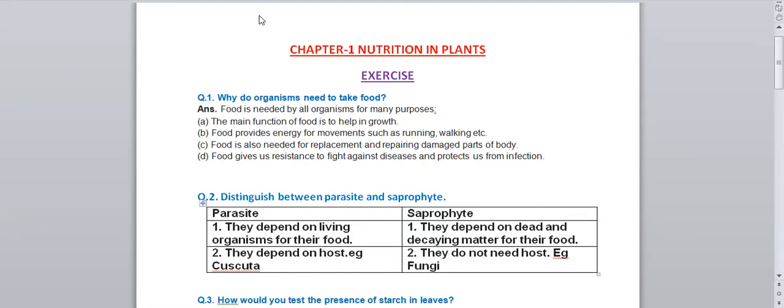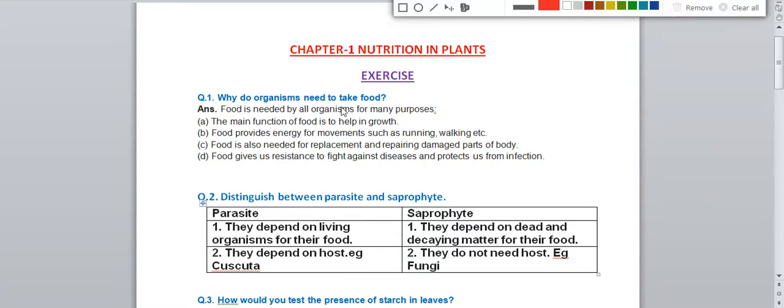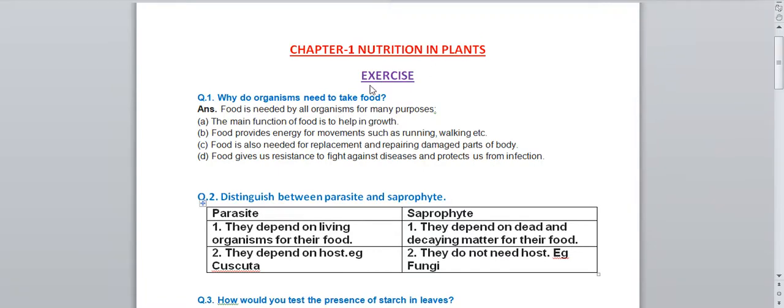So we'll start now. The name of the chapter is Nutrition in Plants. Okay, the first question we have: why do organisms need to take food? Means what is the function of food? That we have to write in this answer. Means why the living organisms like animals or human beings take food. What is the function of that? So we will write 4 points in this answer.